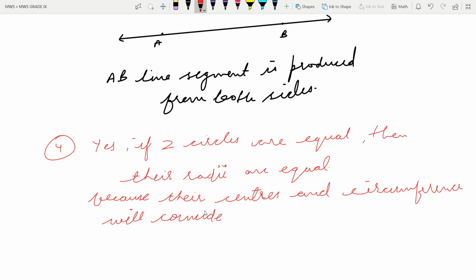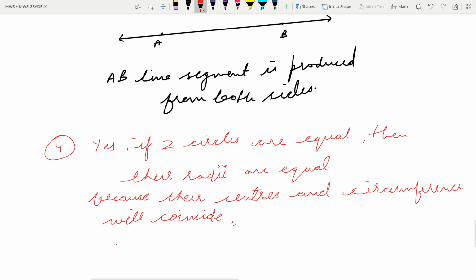If everything coincides, it means the radii will also be equal. Okay, if two circles are equal, then their radii are equal because their centers and circumference will coincide. So there is no need to write this again. Here only you can end this.